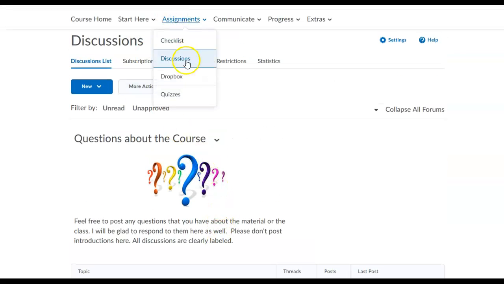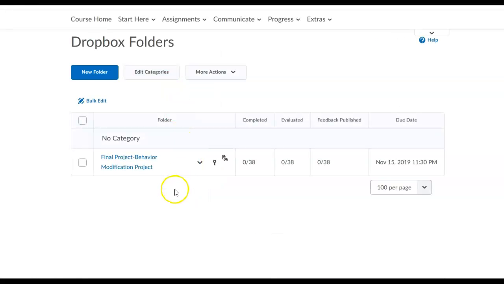Also in assignments, you'll see the Dropbox area. In this class, your final project is a behavior modification project, and you actually do it after Module 2. I'll show you where there's information about this in just a minute. But the date, you'll need to check your due date for your class. It will be listed in your calendar, and it also will be listed here. But this is where you post your project.